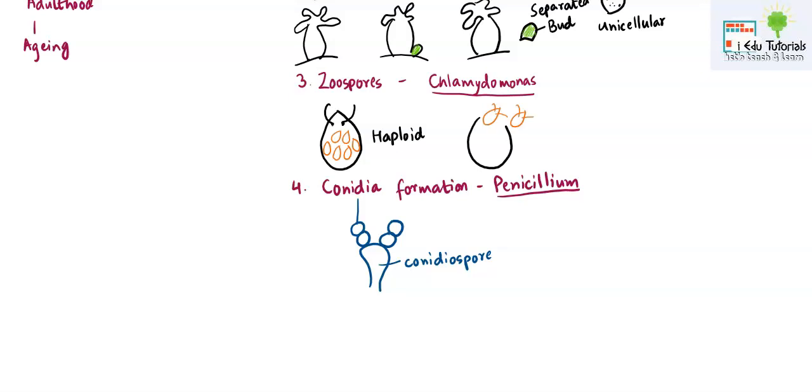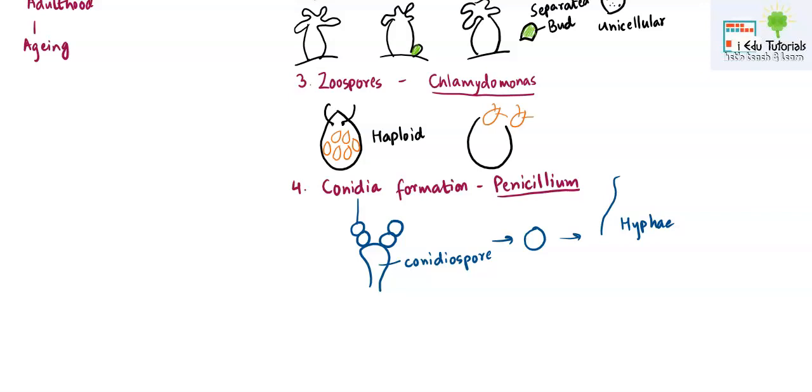So these conidia are formed by asexual reproduction, and once these conidia are separated from the conidiophore, each conidium will live an individual life and grow to form hyphae. Then hyphae will aggregate together to form the mycelium.